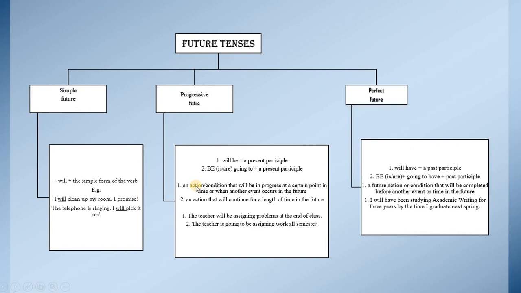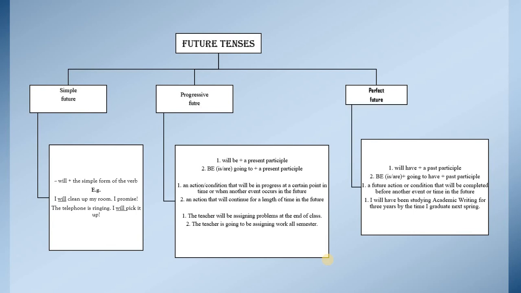It is used when the action will be in progress at a certain point in time, or when another event occurs in the future. For example, the teacher will be assigning problems at the end of class. Will be assigning, for a period of time: the teacher is going to be assigning work all semester.